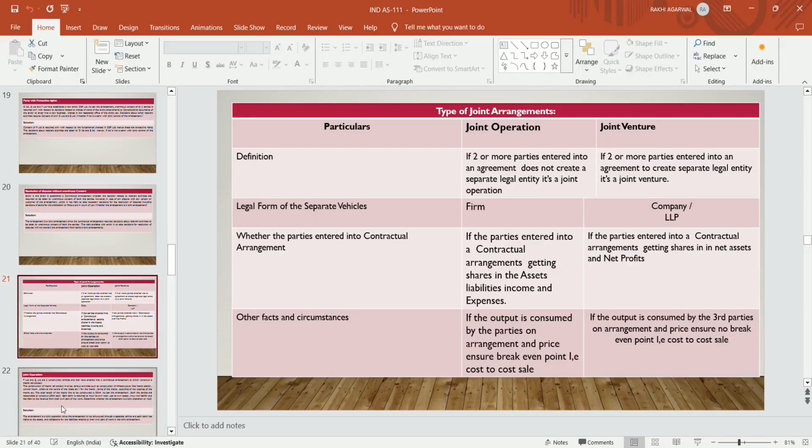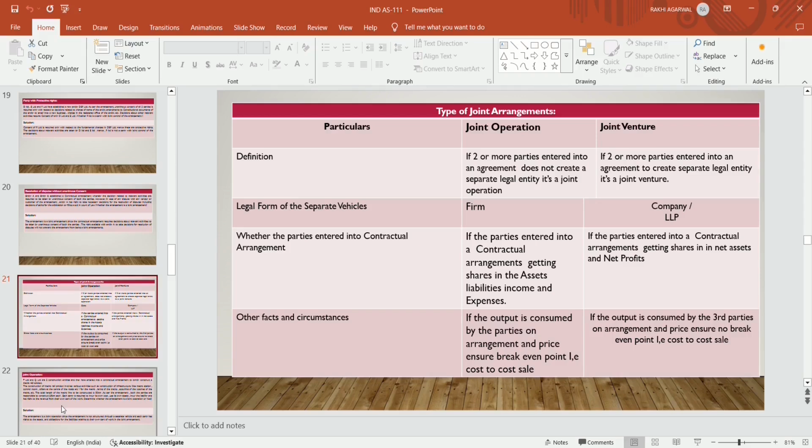Now, types of joint arrangement. The types of joint arrangement are joint operation and joint venture. There are two types of arrangement, that is, joint operation and joint venture. What is a joint operation? If two or more parties enter into an agreement, written or oral, whatever the form may be, that does not create a separate legal entity, it is a joint operation.